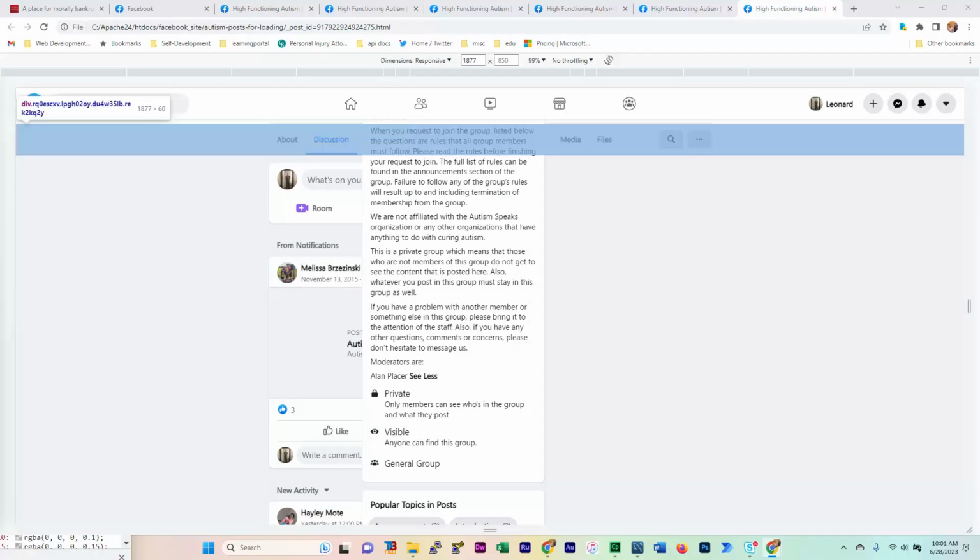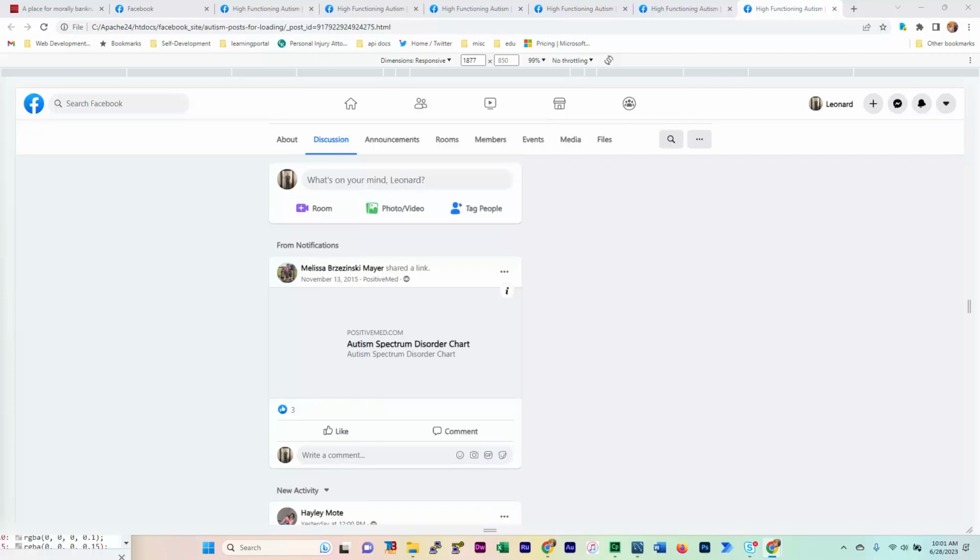I'm adding the HTML over here on the other monitor. Okay, yeah, and so this has a different, there's something different about this post that I didn't catch, this image. But that's an example. And of course, this post doesn't show up in my analysis because there's no post component for it. I don't have any text or images. But that is a limitation that I'm well aware of in my software.